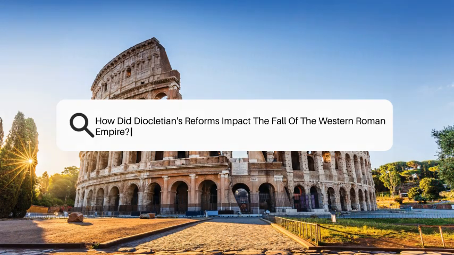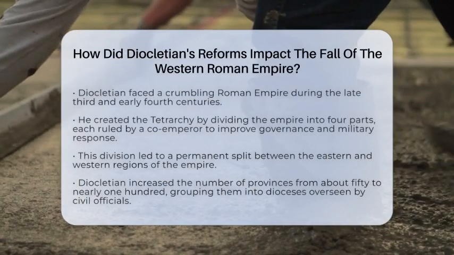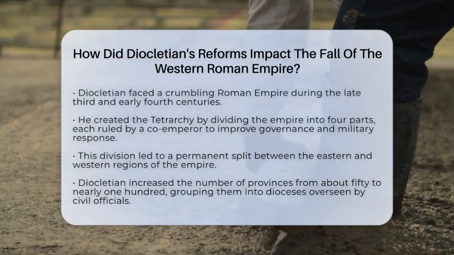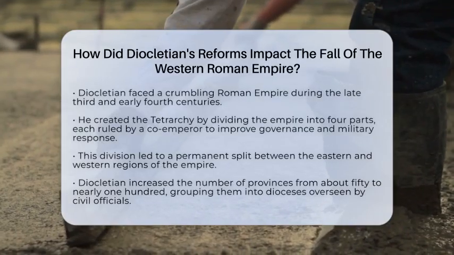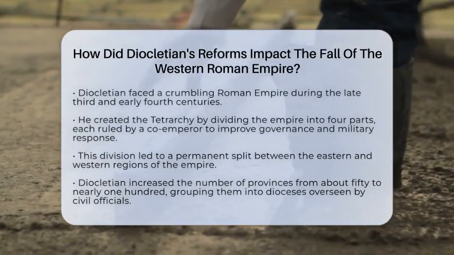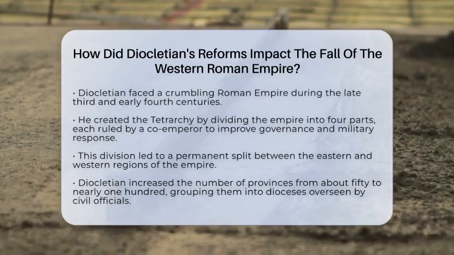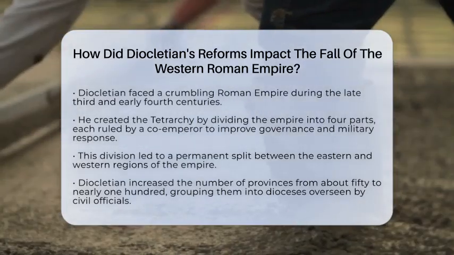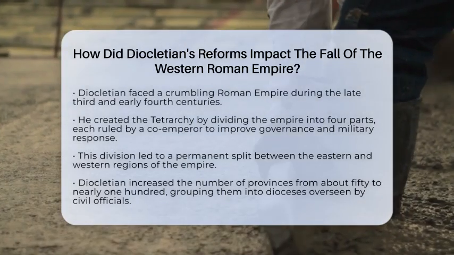How did Diocletian's reforms impact the fall of the Western Roman Empire? Imagine a time when the Roman Empire was crumbling from within and under attack from outside forces. That was the world during the late 3rd and early 4th centuries. Diocletian stepped into this chaos with bold ideas.